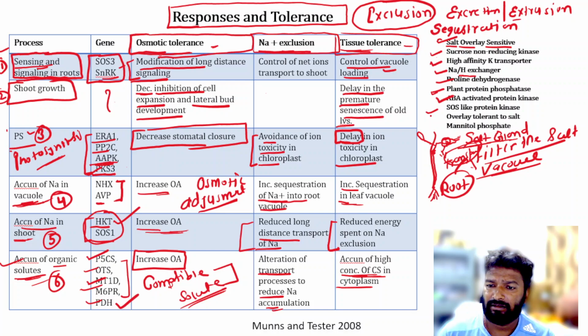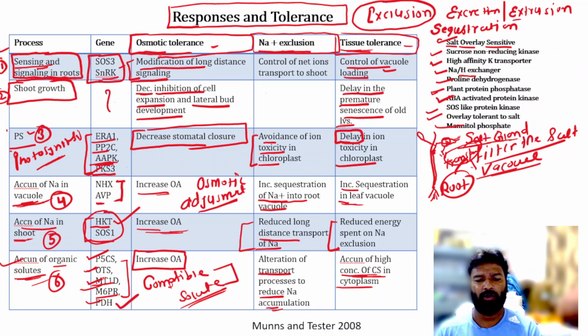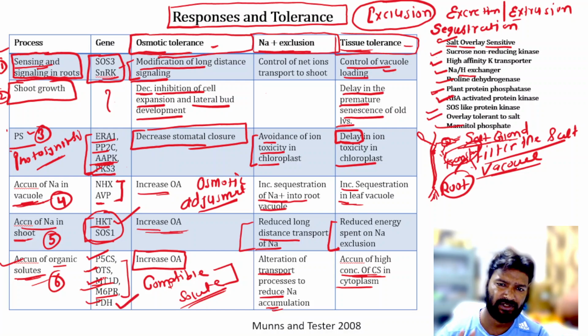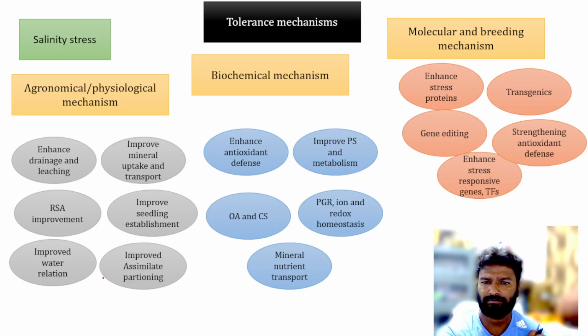Then overlay tolerance to salt, this is OTS. And mannitol, this M6PR and the MT1, this is involved in the mannitol synthesis. So this is about the responses and the tolerance. Now come to the tolerance mechanism.